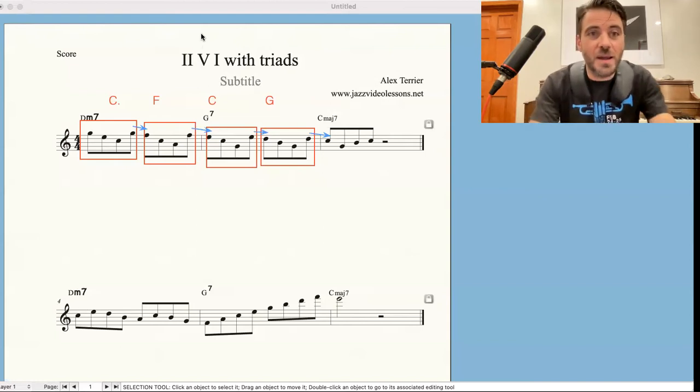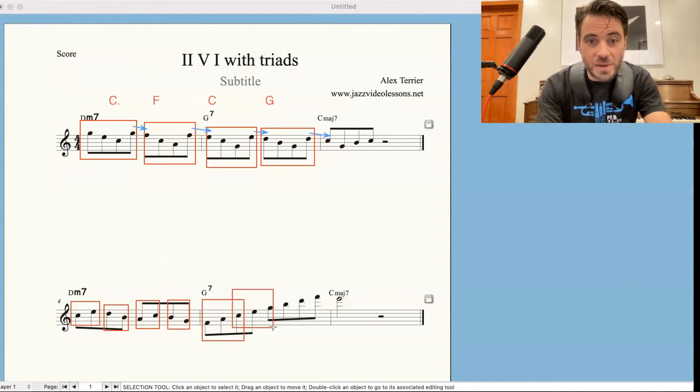So let's have a look here. Here the triads are not complete. As you can see, this is a C major triad. This is from the G major triad, F, G major triad, and now we have the complete triads like this, and actually they are kind of on top of each other.